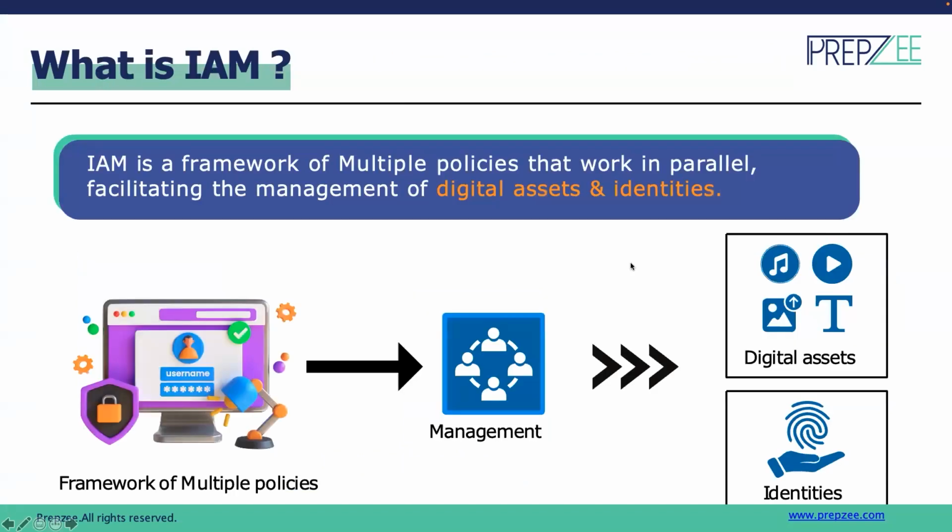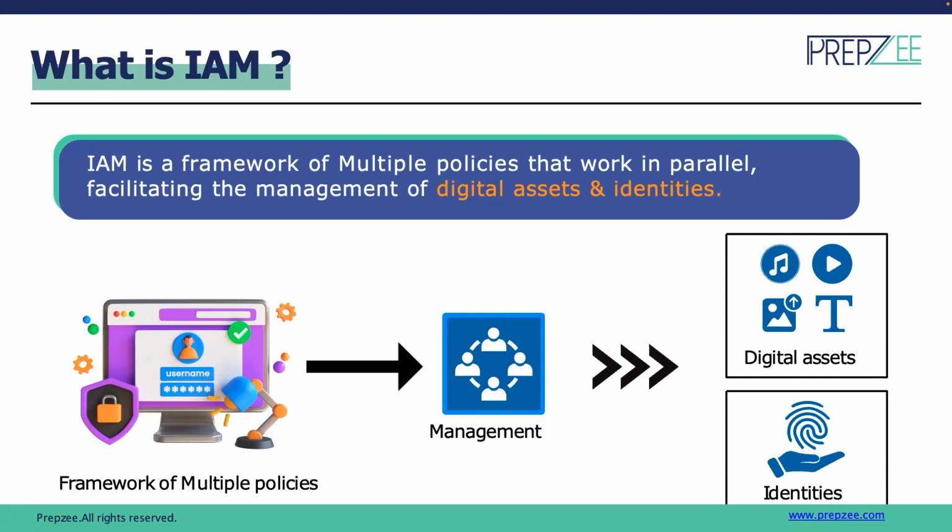IAM is basically the core service offered by AWS, which allows us to create and control access for all the users and services that we have in our account. For example, if we have 50 IAM users that we have added, who are required to work on different services, they will be allowed to work only on those services. They will be able to perform only those actions that we allow.